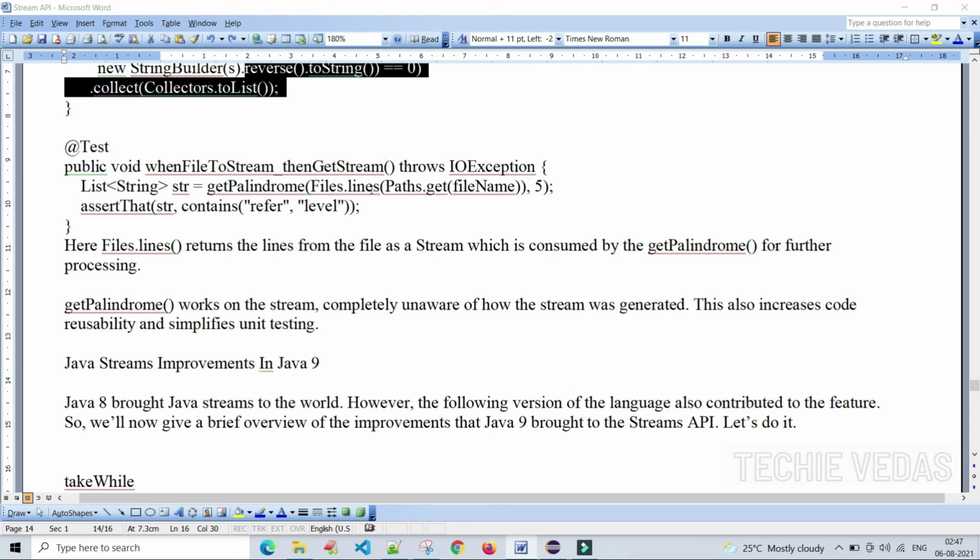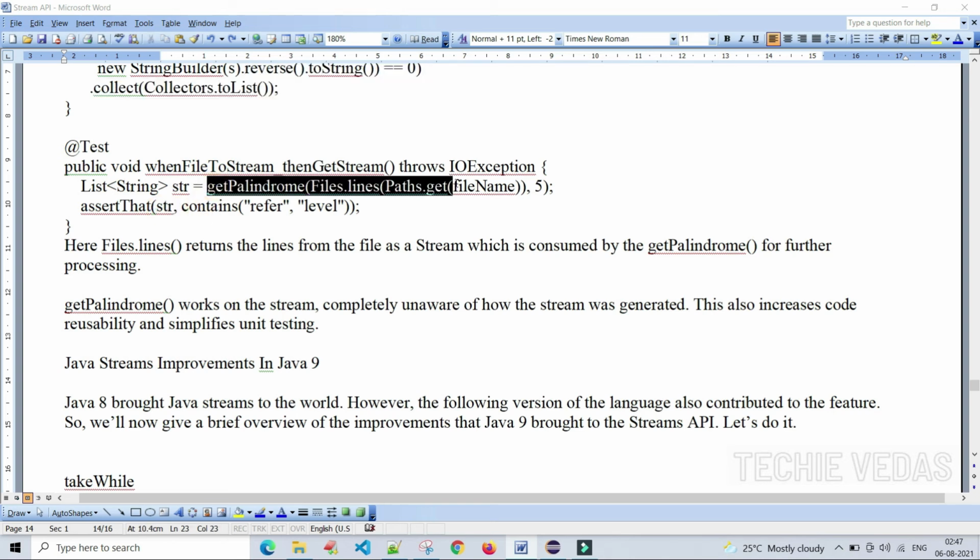Here, getPalindrome, passing the input string. Whatever logic we have discussed here, we get that value into the string.